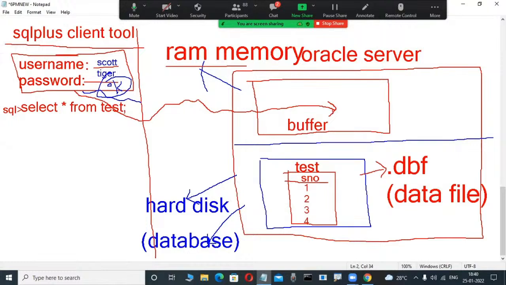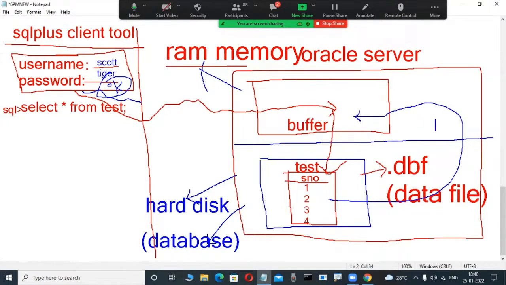If the requested table, test table, is not available in the database buffer cache, then control goes to the hard disk. In the hard disk, is this test table available? Yes, available, in this example. Whenever this table is available, a copy of the table is transferred. Observe here, the copy of the table is transferred into this buffer. That much powerful.